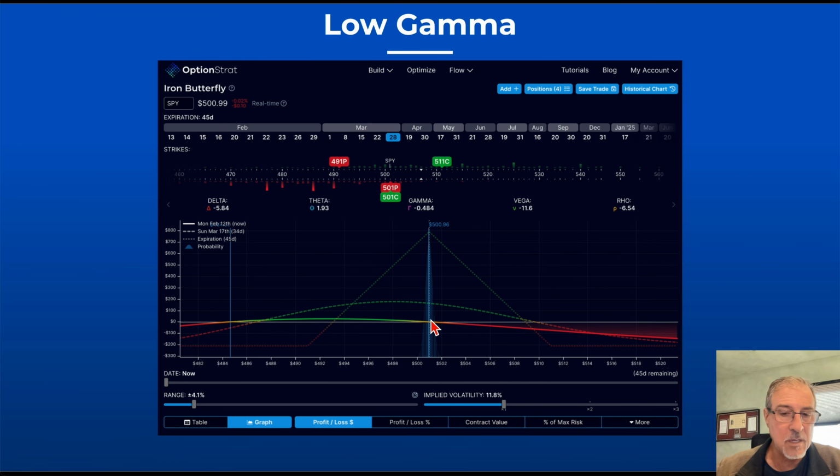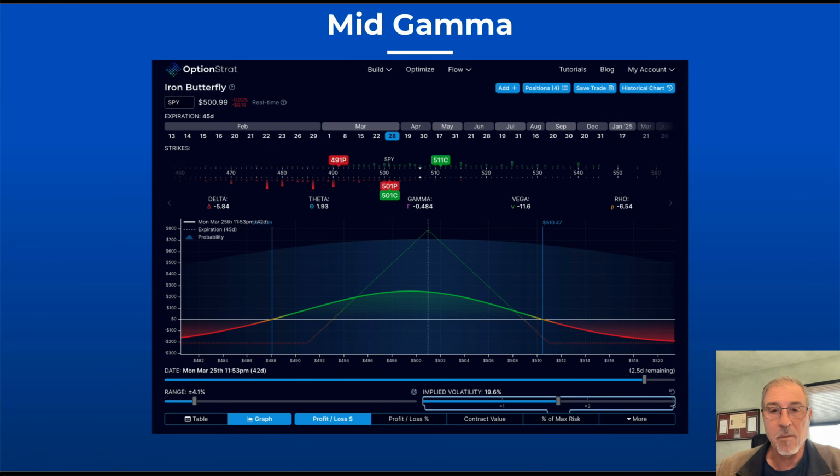What that means is, if SPY sold off 5 points here, the amount of difference in my P&L is not going to be significantly different. Likewise, if the market went up, yeah, I'd be down a little bit, but there's not a big swing if I drop 5 points or go up 5 points. However, this is, again, in a low gamma environment. When gamma's a little bit higher, our T0 line is mounted up a little bit more.